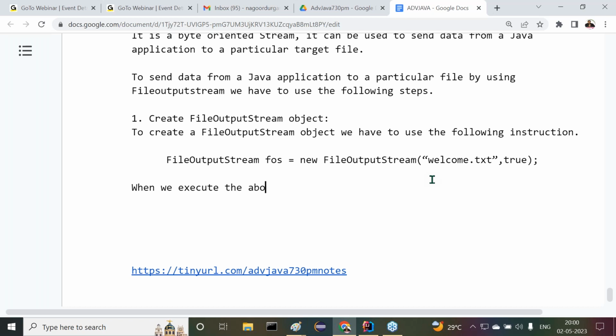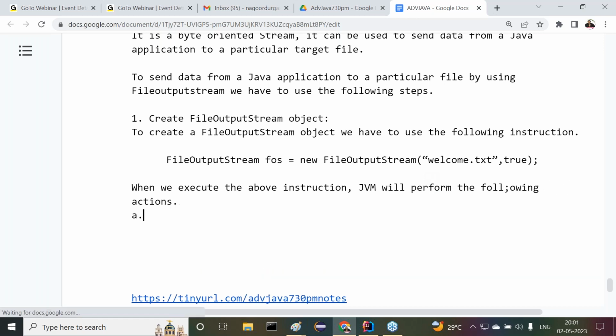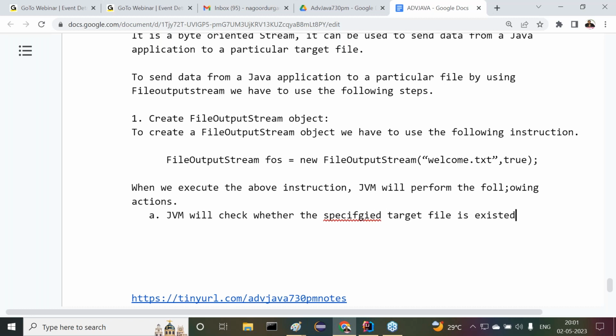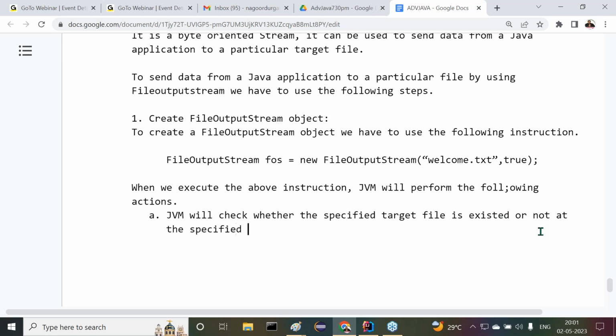When we execute the above instruction, JVM will perform the following actions. What is the JVM able to perform there? First one: JVM will check whether the specified target file exists or not at the specified location.